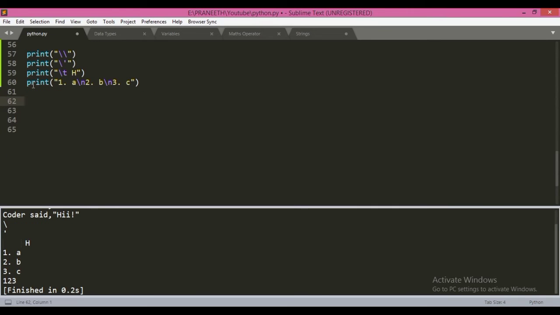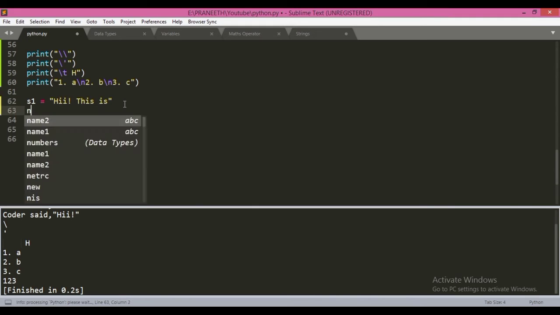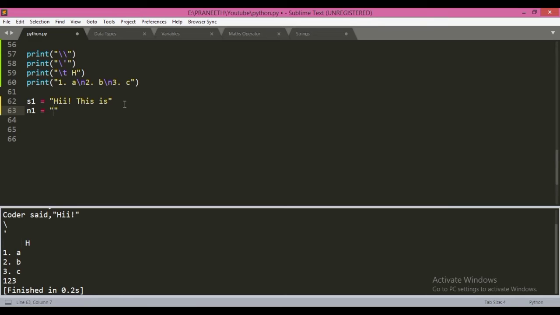Let us print a statement using variables and the concatenation property of strings. Let's take a variable s1, sentence1. Assign it a string as "hi, this is", and create a variable n1 to store the value of the name as Rohit.